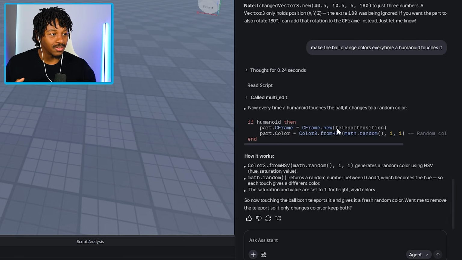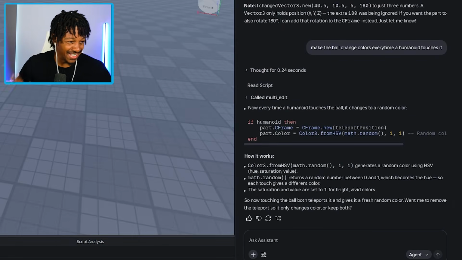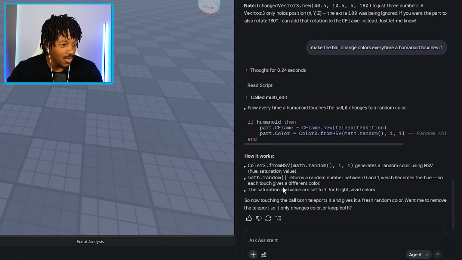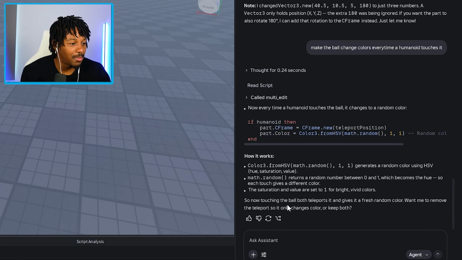But when you go into the back end of the teleport position right here, you've got all these lines of code for teleportation. Oh my gosh. The 1, 1, what does that mean? All right, we'll generate a random color using HSV, hue saturation value. Math.random returns a random number between 0 and 1, which becomes the hue, so each touch gives a different color. The saturation and value are set to 1 for bright and vivid. Oh, okay. So now touching the ball both teleports it and gives a fresh random color.